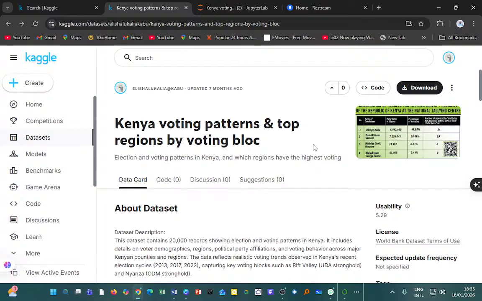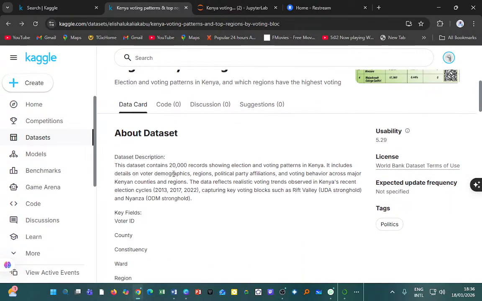So the data, we see that it was updated 7 months ago by someone called Elisha Lukalia at Kabu. This data set contains 20,000 records showing election and voting patterns in Kenya.